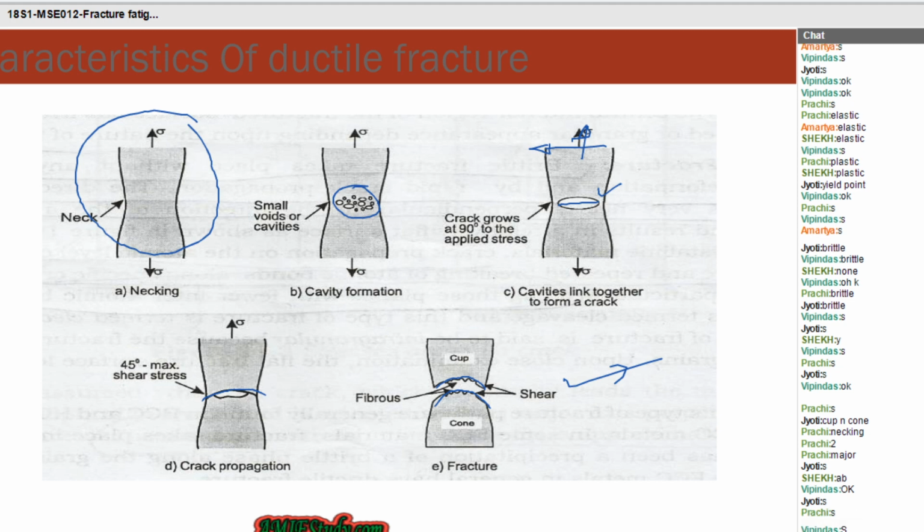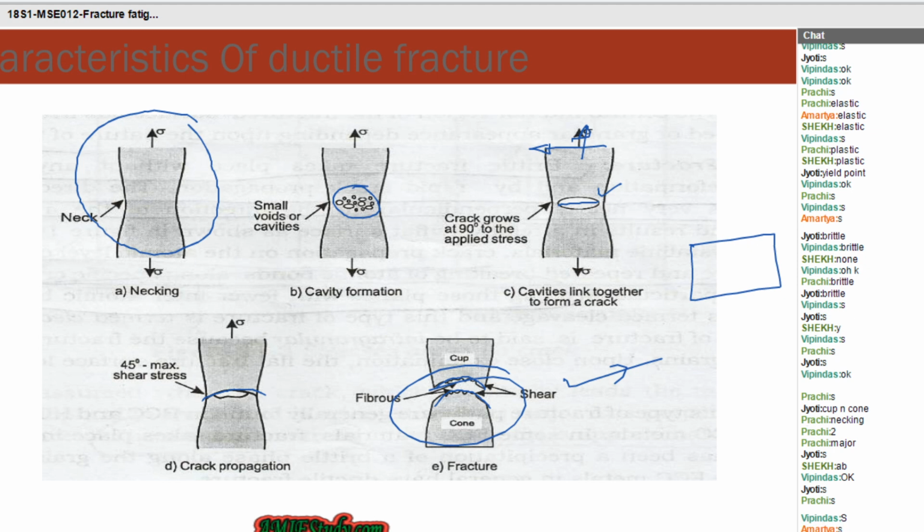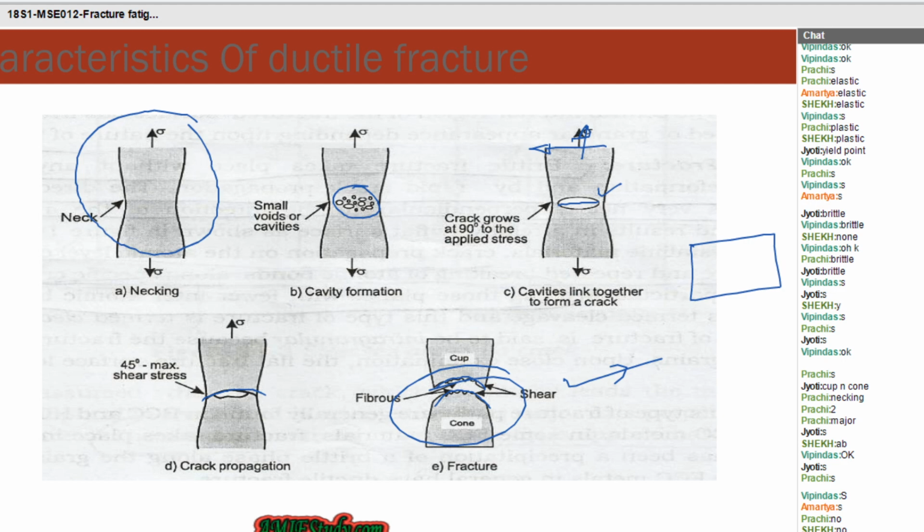When I break a glass, can you see this type of cup and cone there? No, you can't see. You can see a perfectly flat surface, right? A perfectly flat surface with a glossy finish. That type of fracture is called brittle fracture.